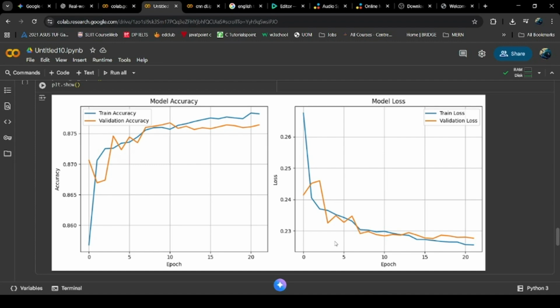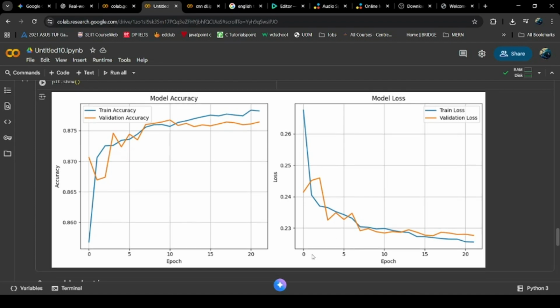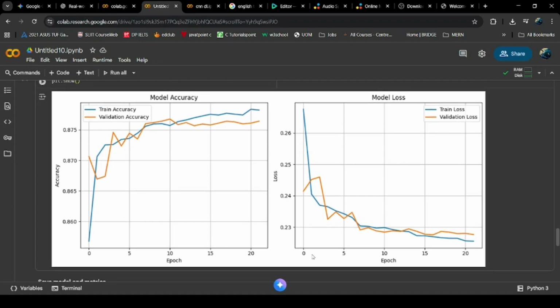In conclusion, the 1D CNN successfully leveraged the sequential nature of the tabular features to achieve a high-performance purchase prediction model.